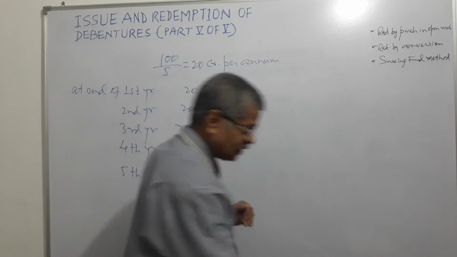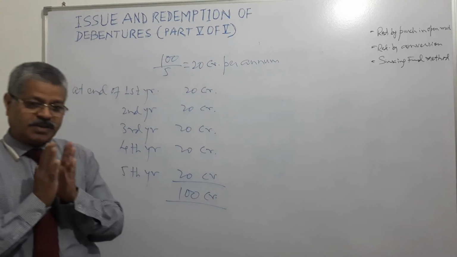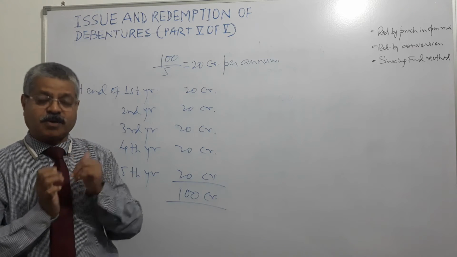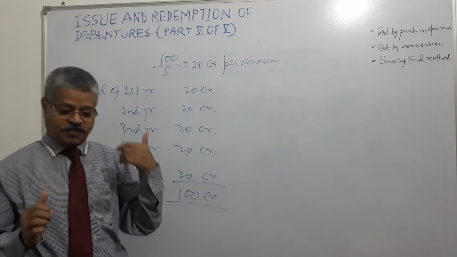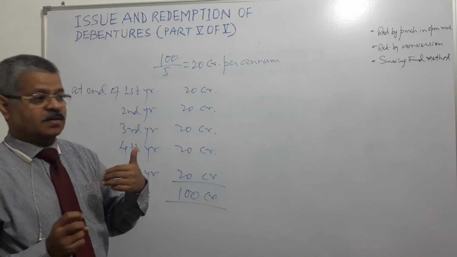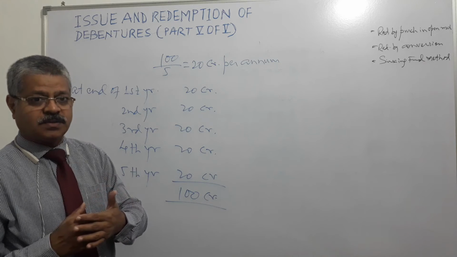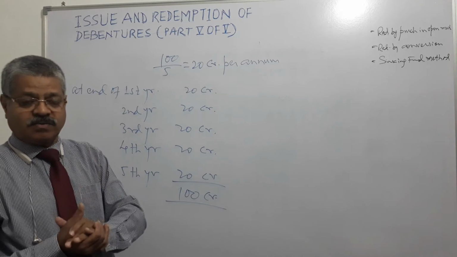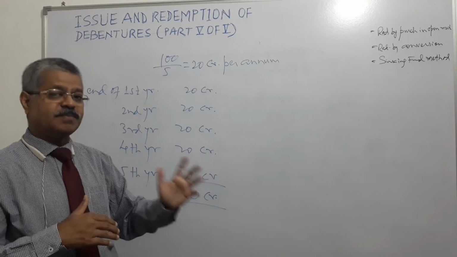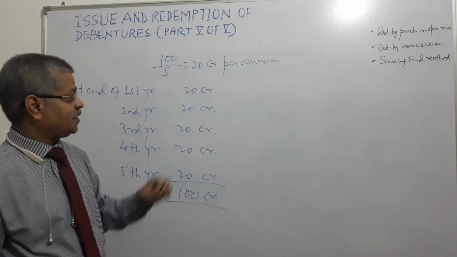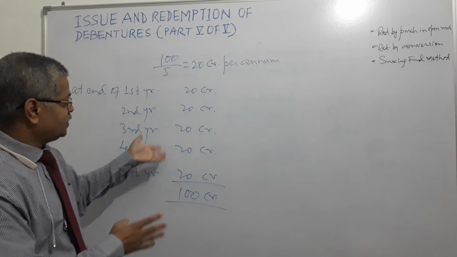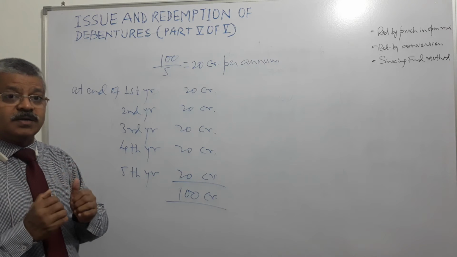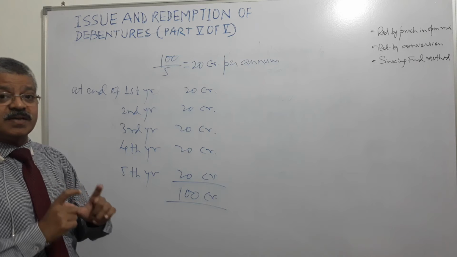So you should know this very clearly. When the company is making annual or periodic provisions, setting aside a part of its profits at the end of every year to create a sinking fund which will take care of the redemption liability at the end of the 5-year term, that fund is called the debenture redemption fund.